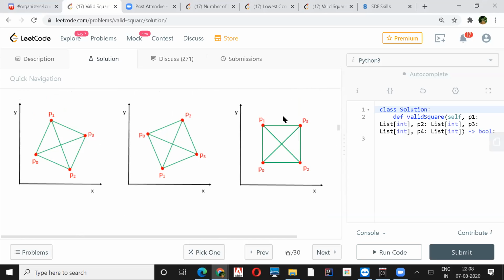So it's only A. Let us take the length A. We put this into a map, and the size of the length A will be 2. And we calculate the distance P1, P2, so it will be root 2A. So it will be another entry to the set, having just once.